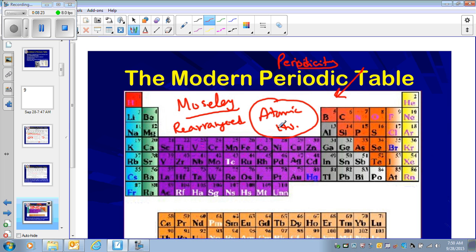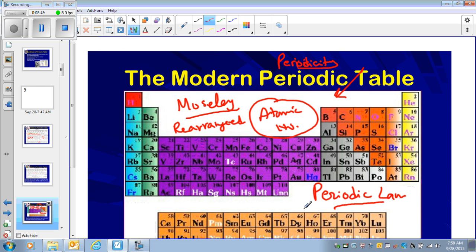He said that when elements are arranged in order of increasing atomic number, their properties recur periodically, and that is called the periodic law. So you should also be familiar with the term periodic law. Periodic law is again that when elements are arranged in order of increasing atomic number, their properties recur periodically, and that is the periodic law.